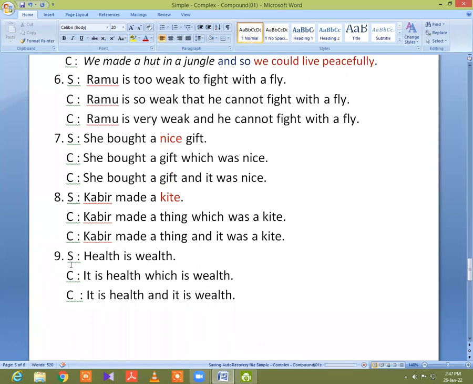Notice example number 9: health is wealth. Health is wealth. So this is an example of a simple sentence. You will make it complex, such as: it is health which is wealth, and in compound: it is health and it is wealth. I think everybody understands this.